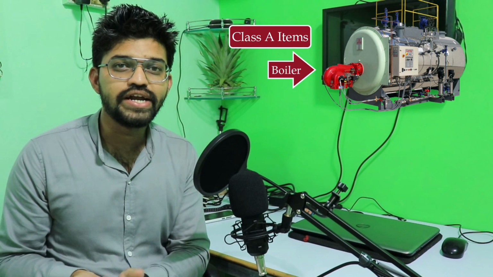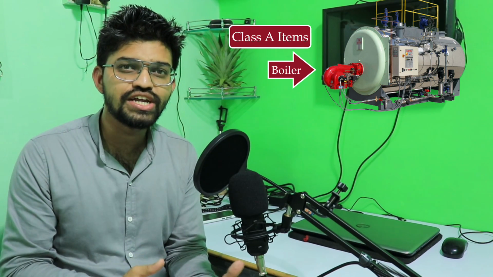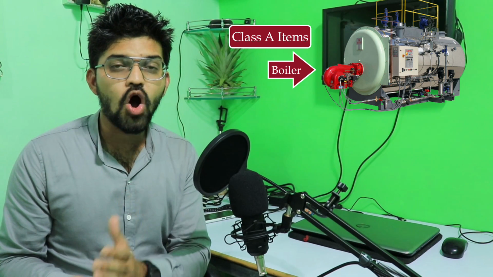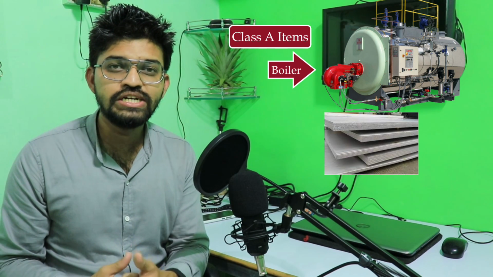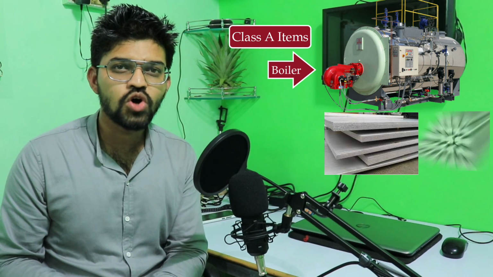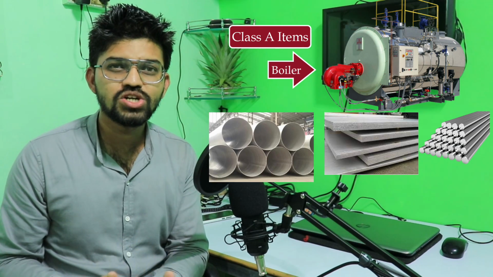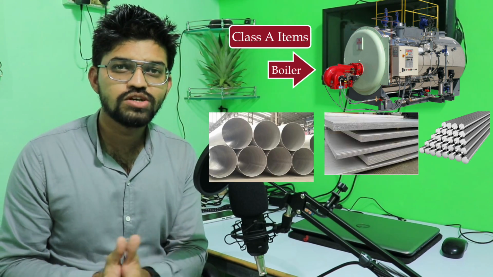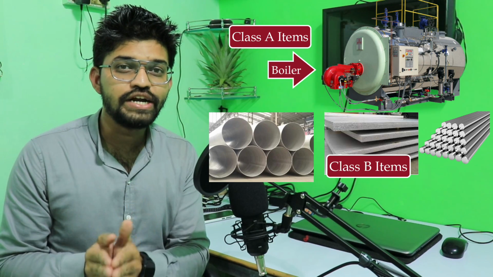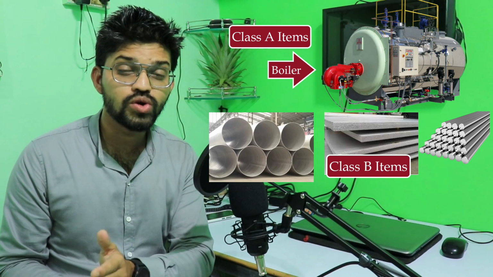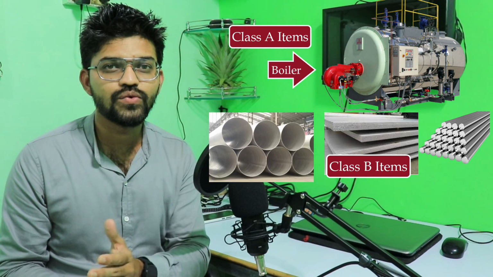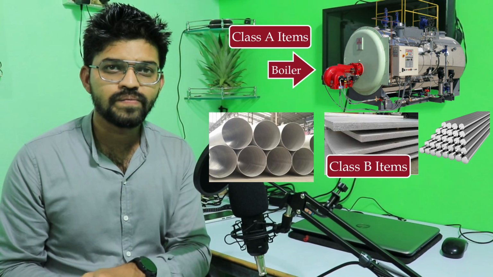Whereas in class B items, to produce that particular machinery, we require raw materials such as thin sheets of metals, bar stocks, pipes, rods, welding utility items. So this becomes my part B. It consumes 20% of the total value, and it has 20% of quantity.